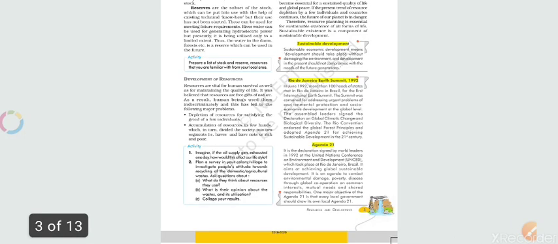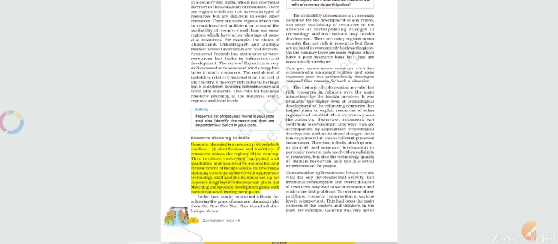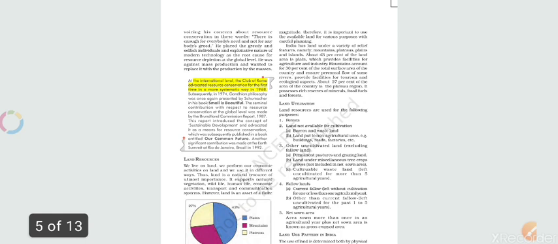So, what is sustainable development? We have discussed the Rio de Janeiro summit in 1992, what Agenda 21 is and how it is useful for our Earth to protect our environment. We have discussed resource planning in India and the steps which have to be taken while doing resource planning. On the international level, we discussed which nation first presented it in 1968, and later it was discussed in the book Small Is Beautiful by Schumacher. And